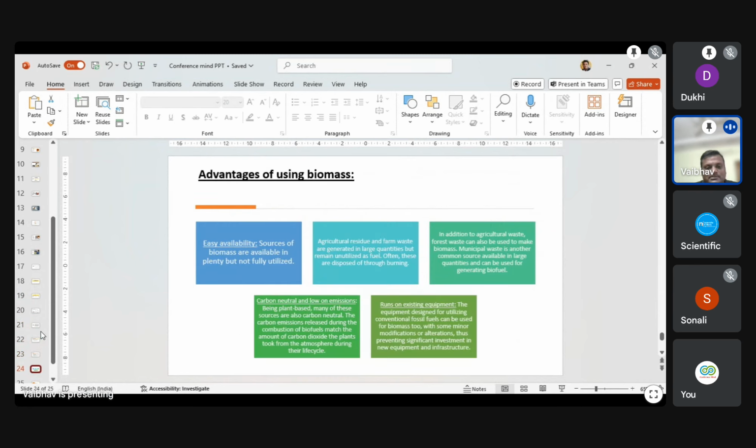These are some advantages of biomass: easy availability, agricultural residue, carbon neutral, and it runs on existing equipment. In addition to agriculture waste, forest waste can be used as biomass. Research is also going on municipal waste, but its moisture content is high. Municipal waste is another common source available in the market, and it can be used to generate biofuel such as ethanol.